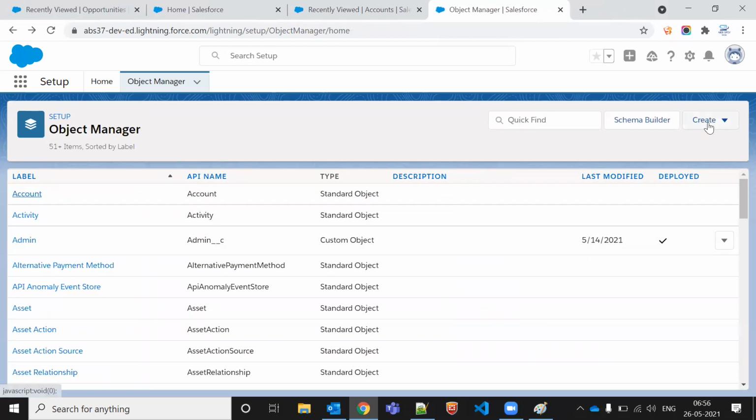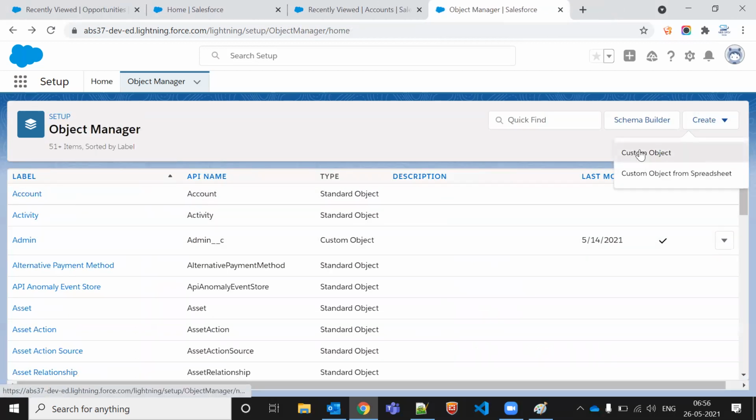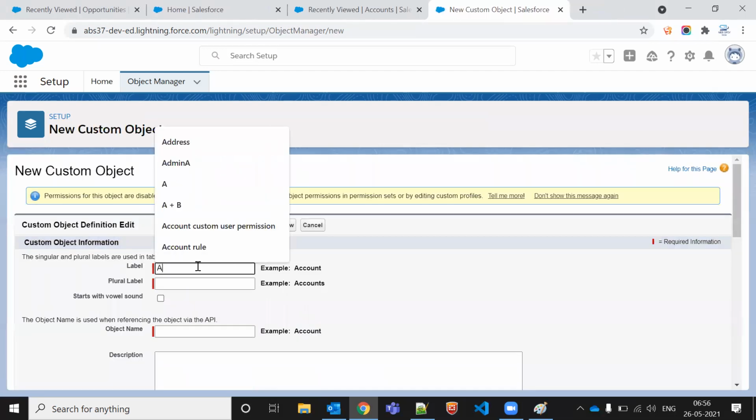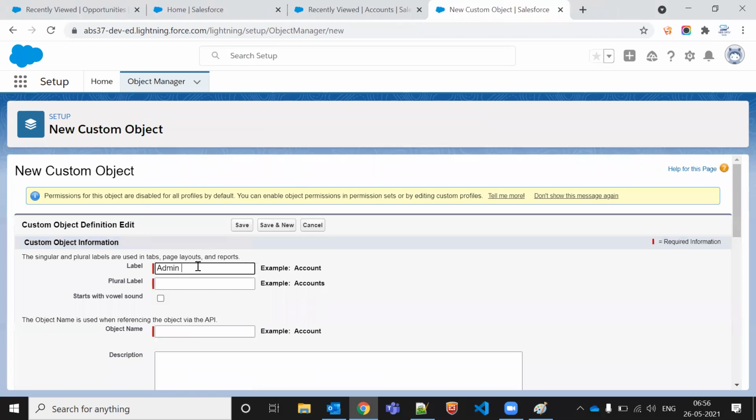Okay. So if I create a new custom object, let's say it's admin only. We can say it's admin department, something like this. And its plural, instead of accounts, I can say departments, something like this.